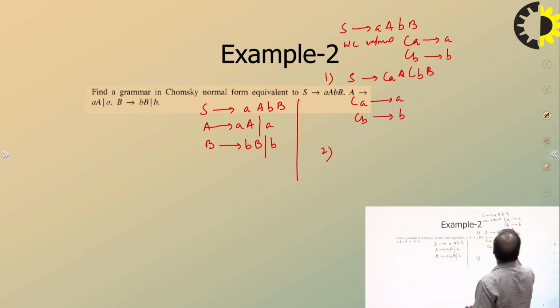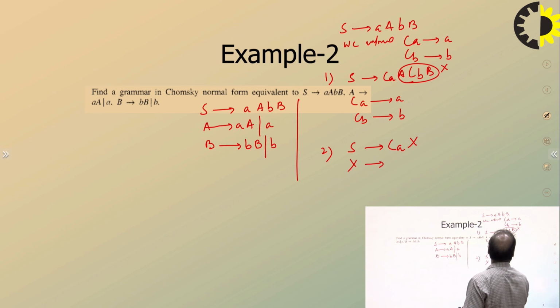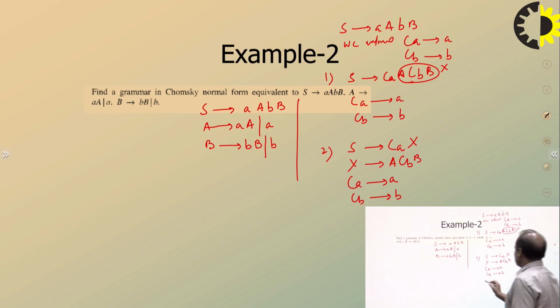Second step, we have many. You know, this part can be taken as X, right? So now S goes to CAX, okay, and X goes to ACB, okay, and CB goes to b. This is still not in CNF, right? Yes. So another one: this is in CNF, this is in CNF, this is in CNF.